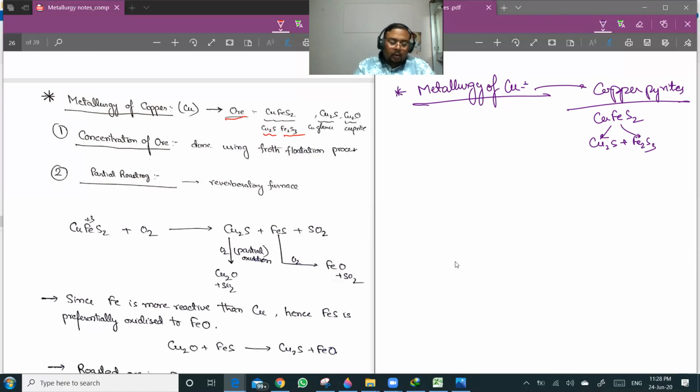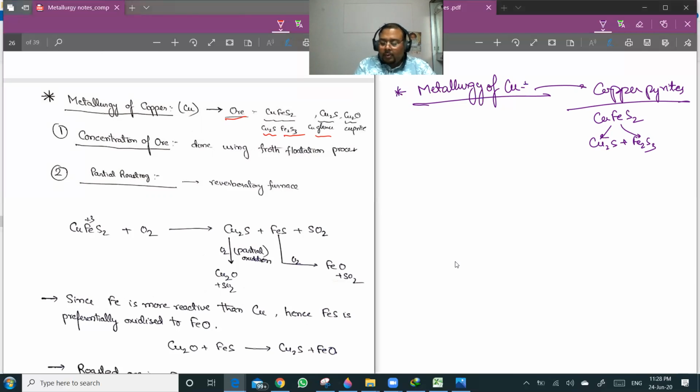Along with this, you also have copper glance, a sulfide of copper, and cuprite, Cu2O. But the main ore is copper pyrites, which is a sulfide ore.